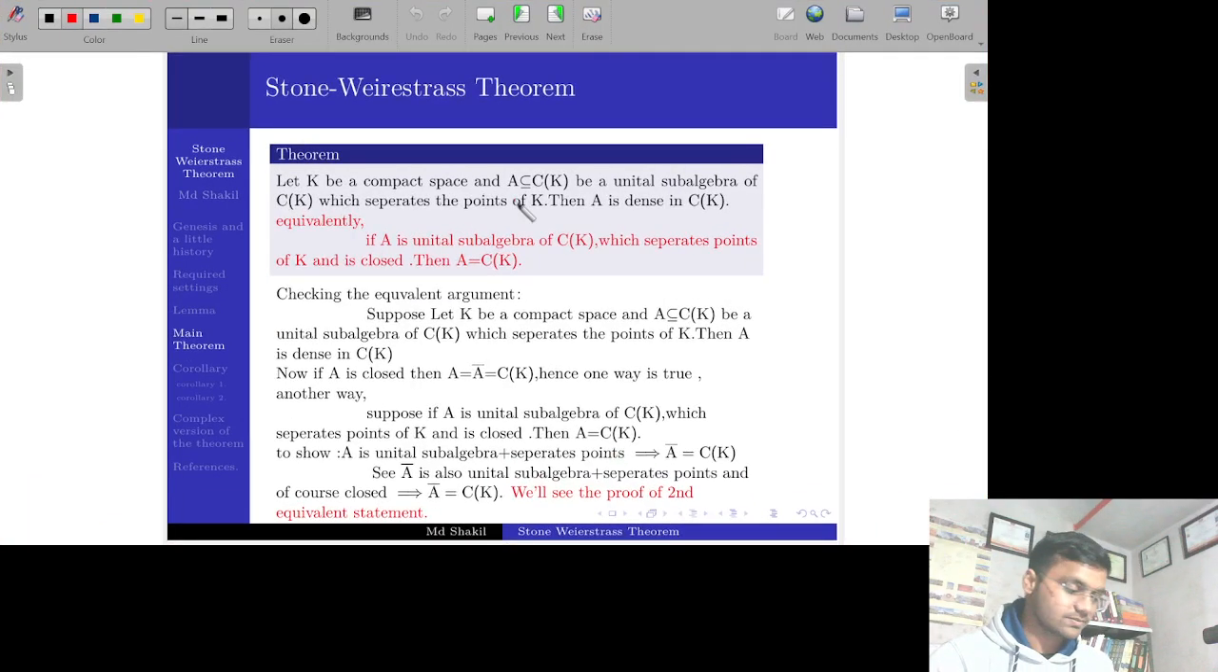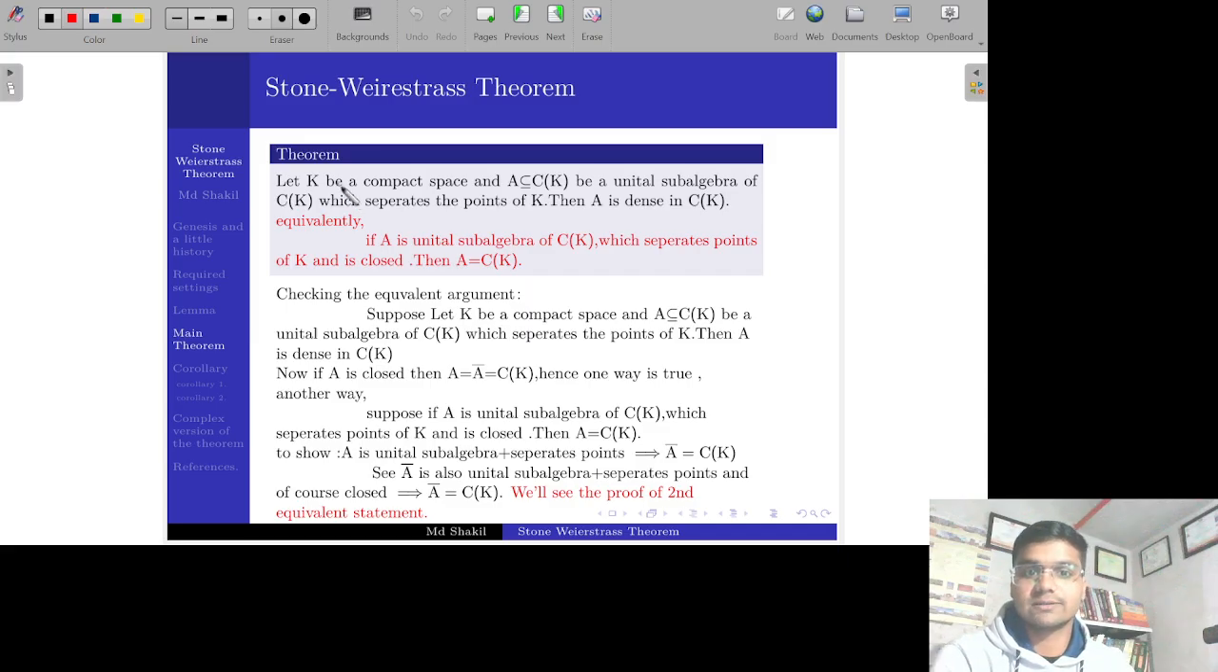So welcome to the second module. In this module, we will discuss the main theorem, Stone-Weierstrass Theorem, and its proof. So let us begin our discussion. So what does this theorem say?